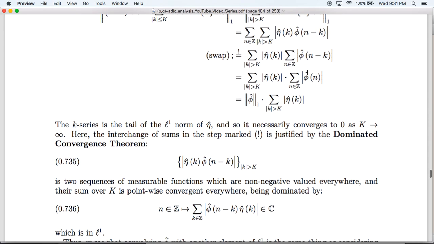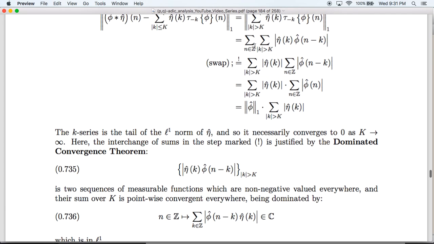This interchange is justified by the dominated convergence theorem. Here we're using the counting measure, and our sequence is double indexed as little k goes to positive or negative infinity. And here, these are non-negative valued everywhere. The sum as k approaches infinity is pointwise. As k approaches infinity, this is pointwise convergent because it goes to 0.